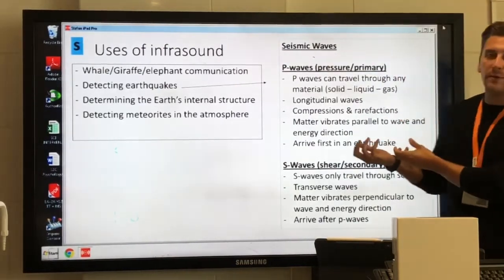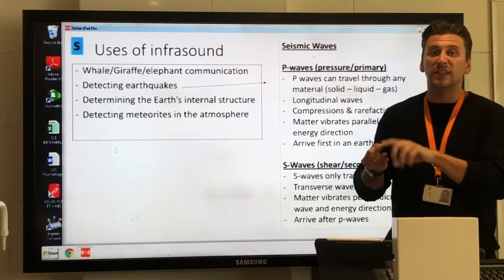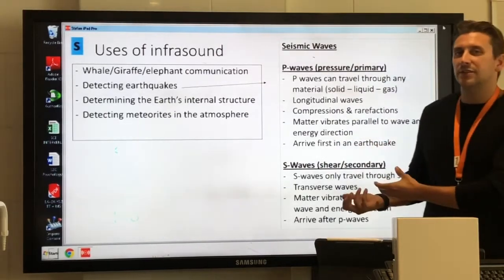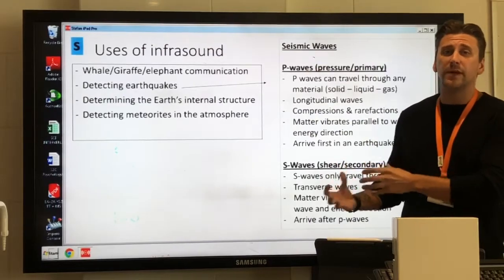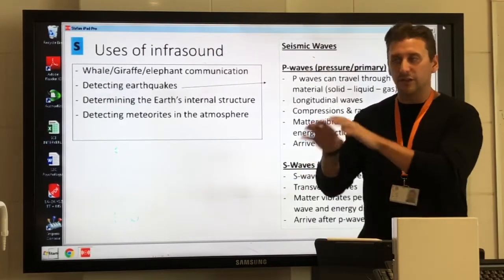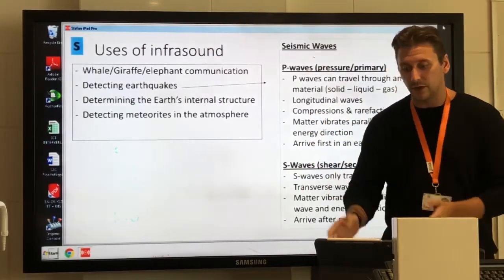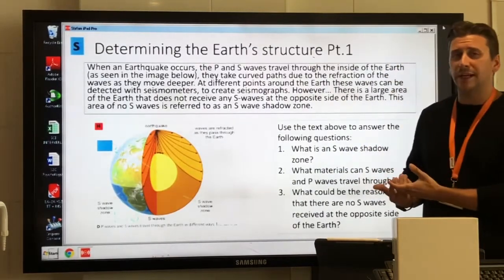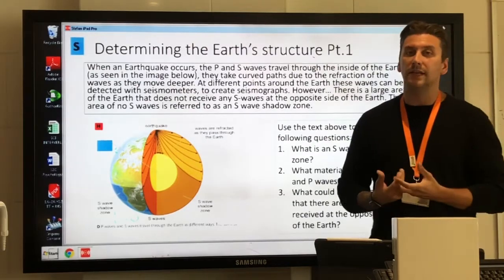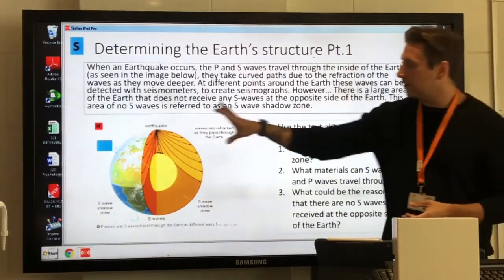So, although P waves can travel through all materials, solid, liquid, and gas, S waves can actually only travel through a solid. And again, that's a really important piece of information for us to determine what the internal structure of the Earth is. Now, we're going to look at how we actually use those facts about P and S waves to determine what is inside the Earth. So we're going to start by looking at a diagram.